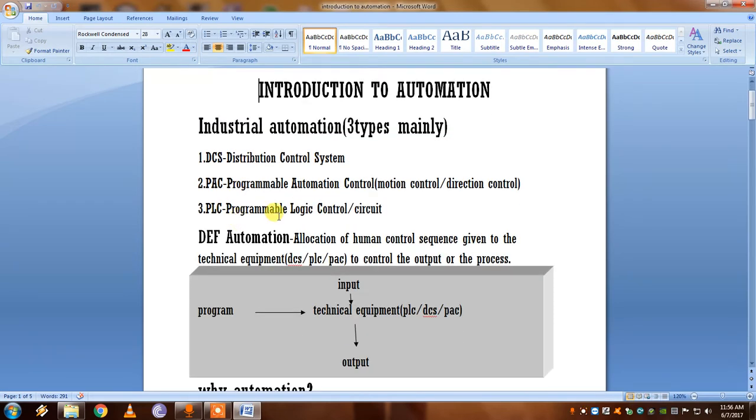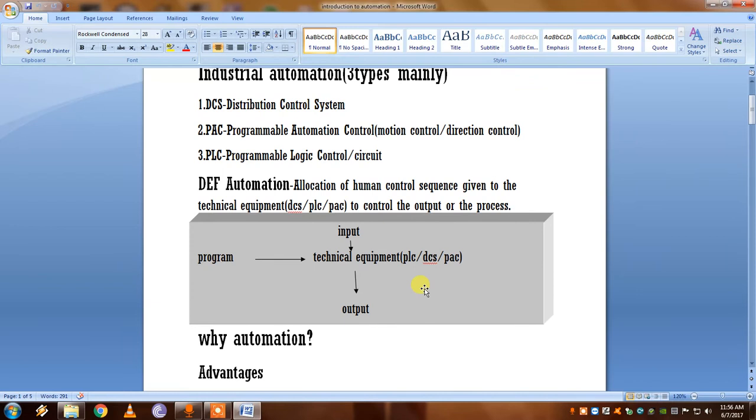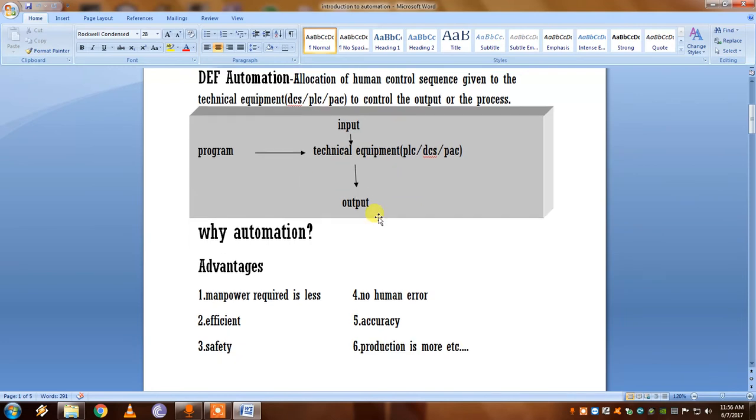The definition of automation is the allocation of human control sequence to technical equipment to control the output of the process. Which means by using technical equipment, which is PLC, DCS, or PAC, by giving an input and a program to that equipment, we can control and monitor the output process.